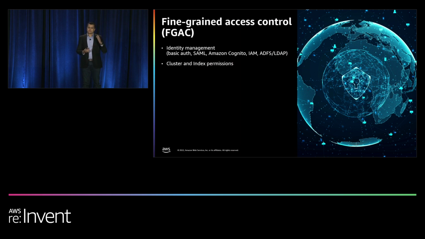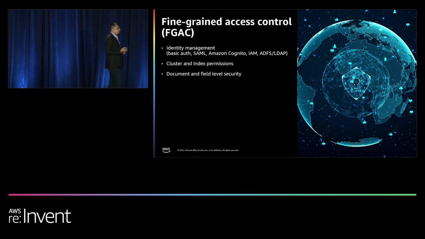Next, we also support cluster-level permissions and index-level permissions. So your data is in the cluster, but how do you give certain sets of users privileged access? For example, you may have to tell your admin, hey, Mr. Admin, you should be responsible for monitoring the health of this cluster. You should be responsible for taking snapshots of the data on this cluster. So any cluster-level actions are defined under the cluster permissions. And similarly, any index-level actions. When the data comes in to OpenSearch, it is stored in an index. So you can have actions like who can write to a certain index, who can read from a certain index, and similar other actions.